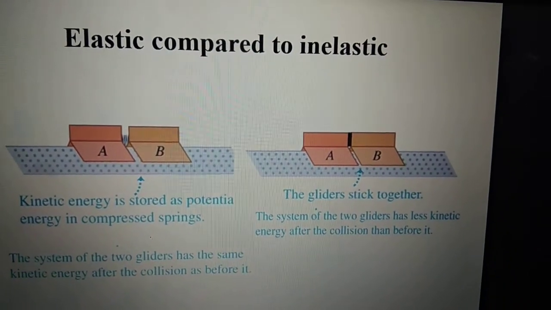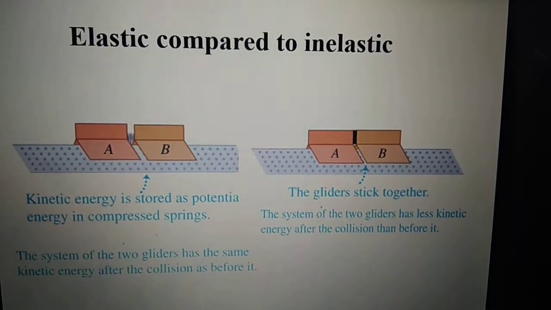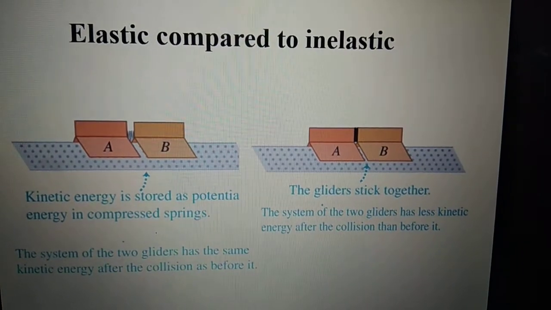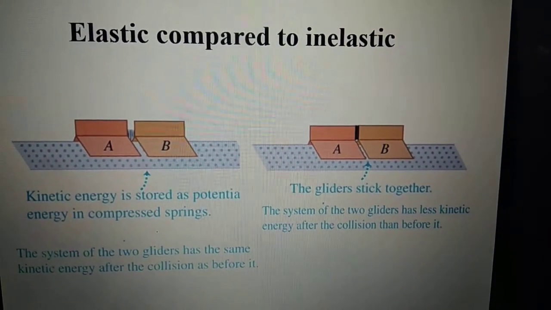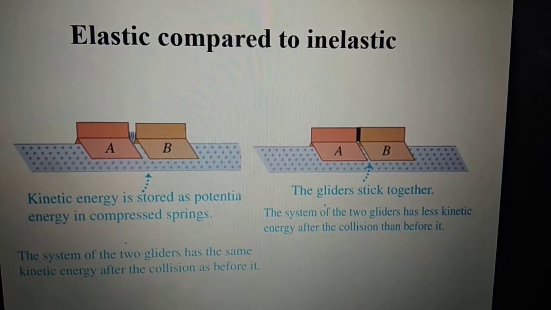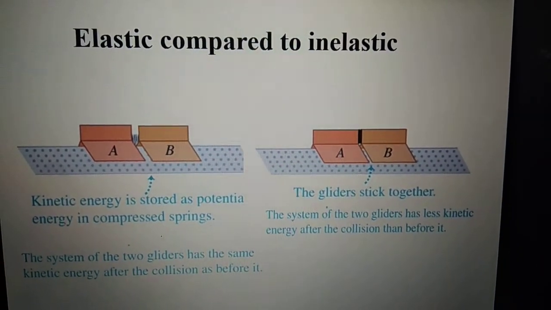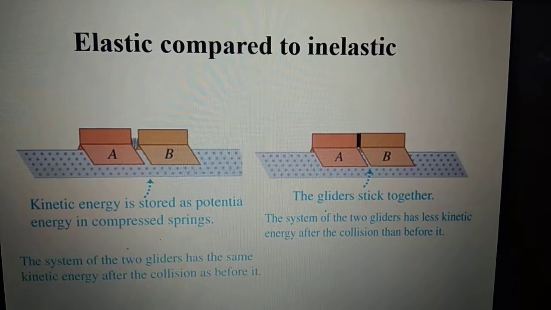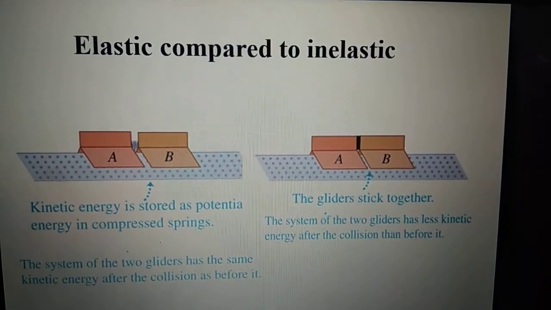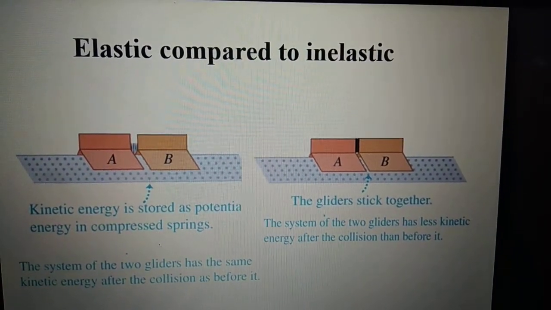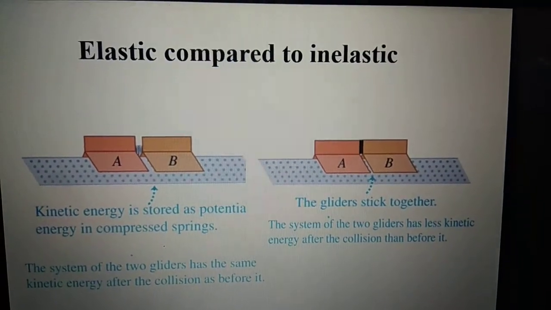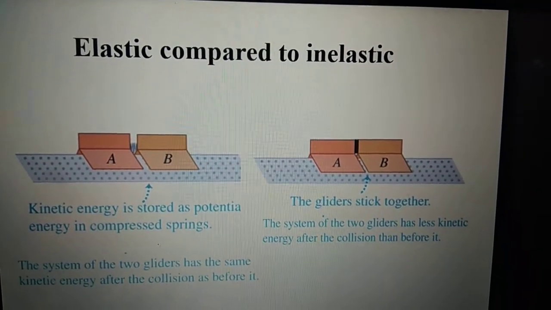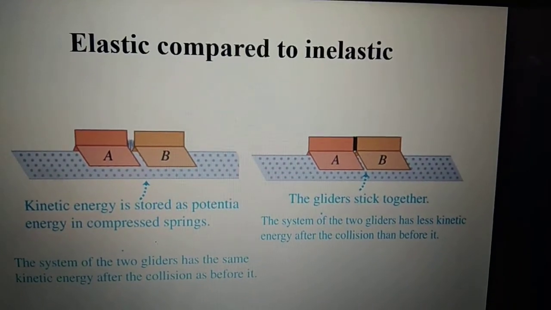But when the same bodies A and B collide in the second case, this time they stick together with each other and start to move like one. So whenever two bodies stick together, the type of the collision is called inelastic collision, or there is another term, which is called perfectly plastic collision. So this is the difference between elastic and inelastic collision.